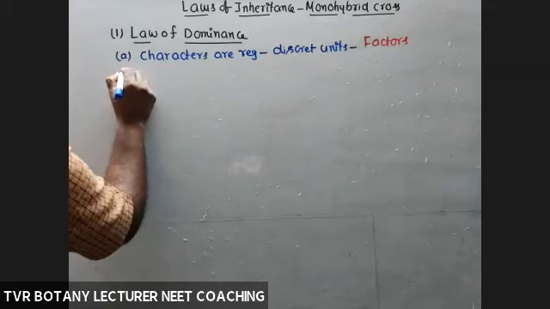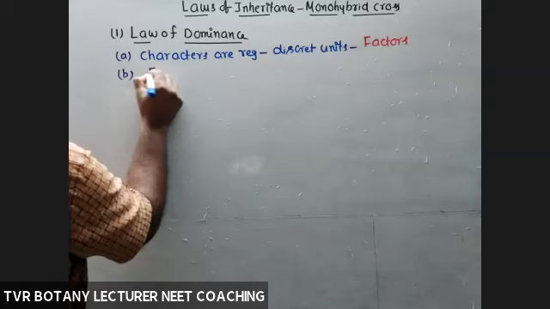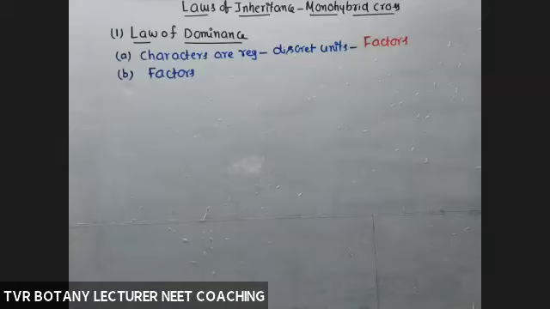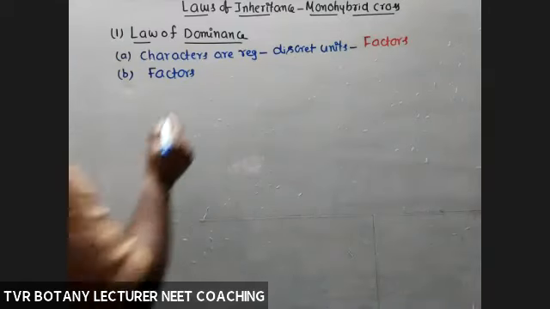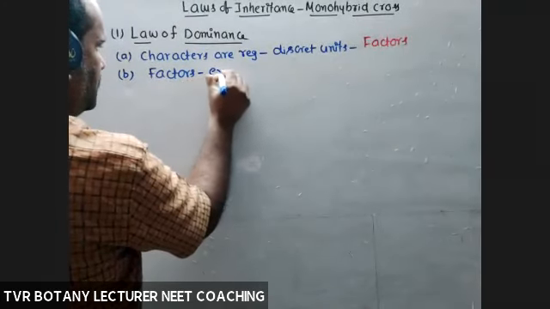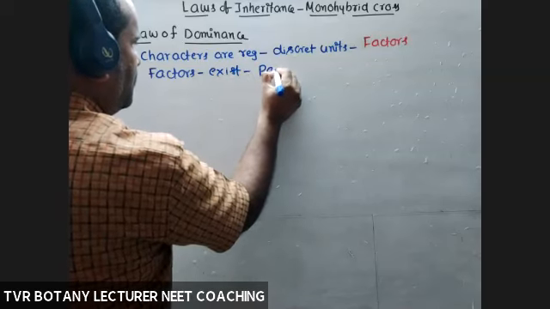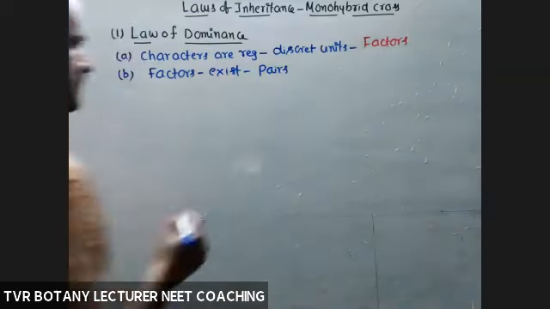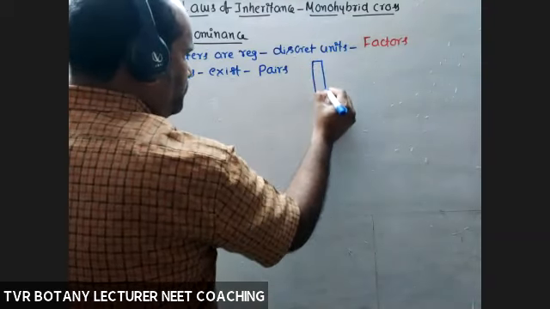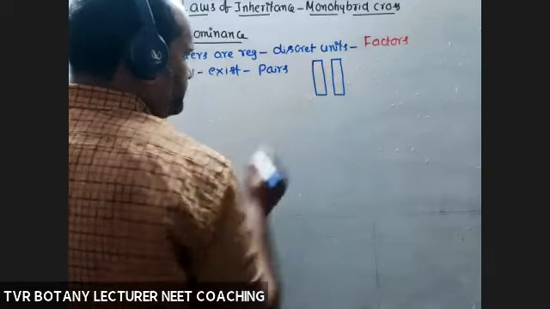Next, those factors exist as pairs. Pair means, for example, this is homologous chromosome 1, homologous chromosome 2. This is a homologous pair.